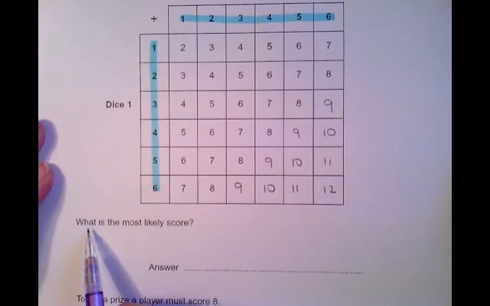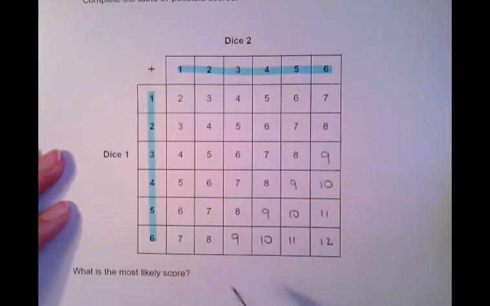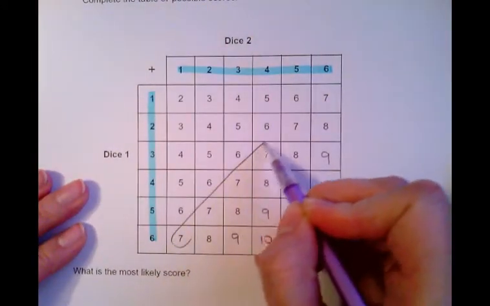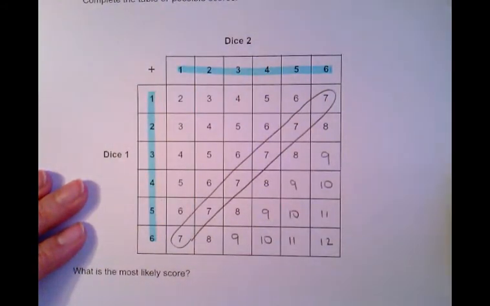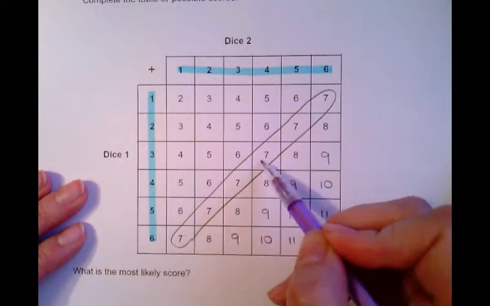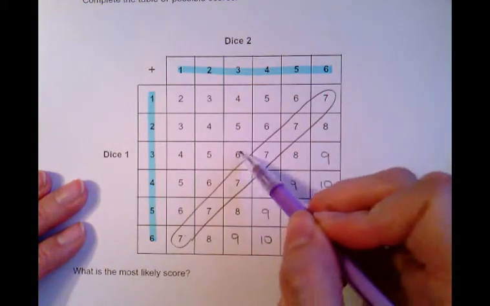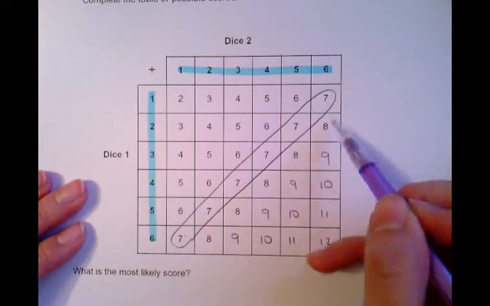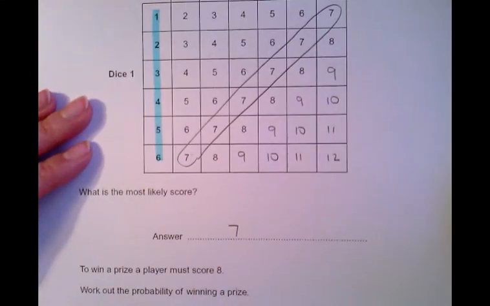Then one of the questions, what is the most likely score? So what score comes up the most then? That will be the one going down the diagonal of the grid. So the number 7 comes up 1, 2, 3, 4, 5, 6 times, whereas the ones either side of that, 1, 2, 3, 4, 5 and 1, 2, 3, 4, 5. So the most likely score then would be the number 7. It comes up the most.